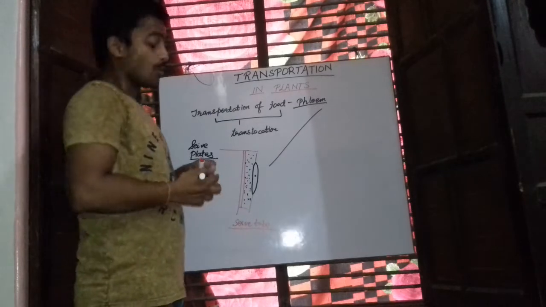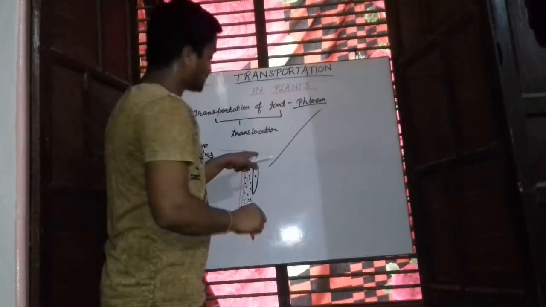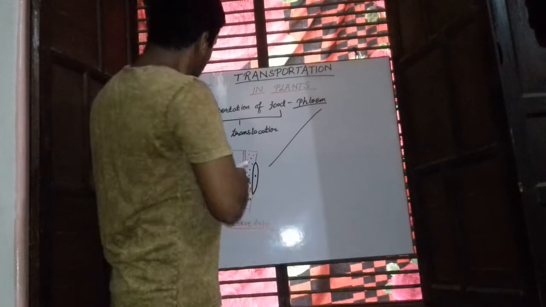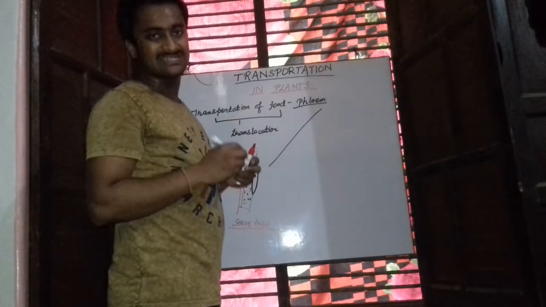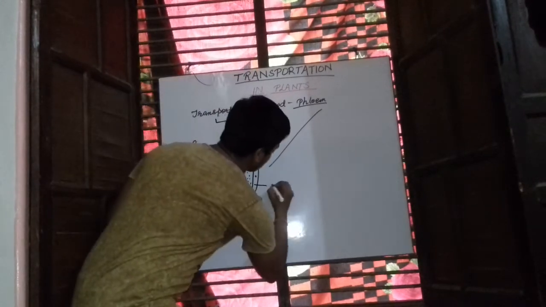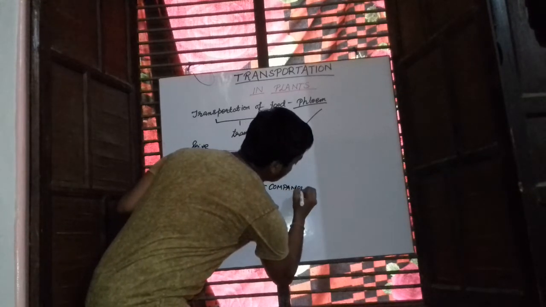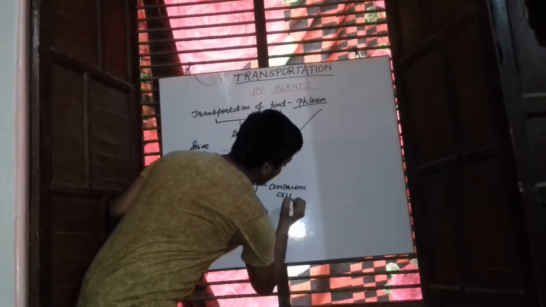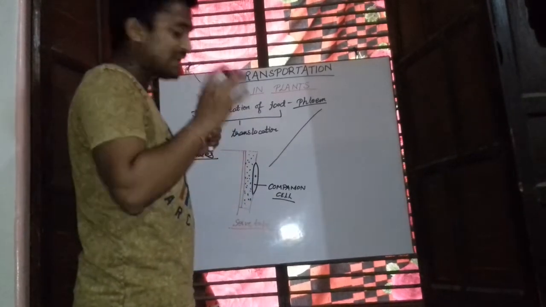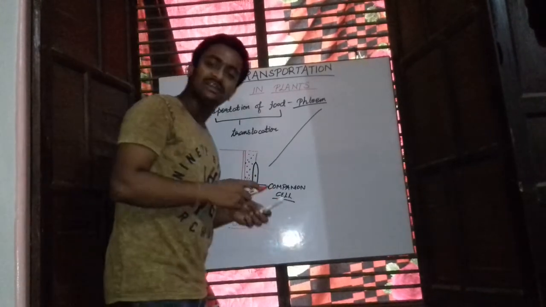The sieve tube elements do not have a nucleus, but instead they have another cell with them, called the companion cell. This companion cell has a nucleus which fulfills many requirements of the sieve tube elements.